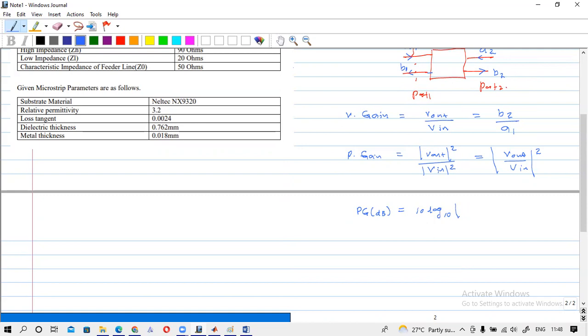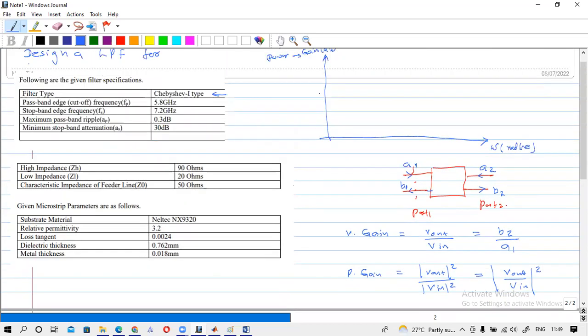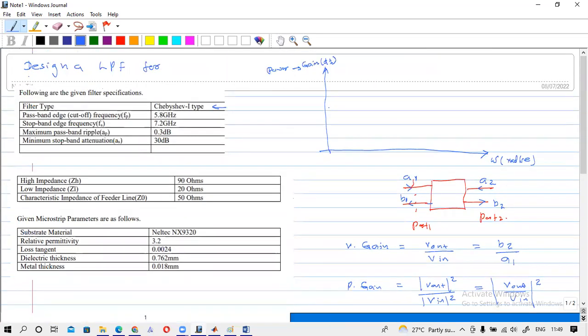I can take the square out, so it will be 20 log10 of the magnitude of V out divided by V in. In our case, it will be 20 log10 of B2 divided by A1. Actually, we are going to plot the power gain of the Chebyshev filter.